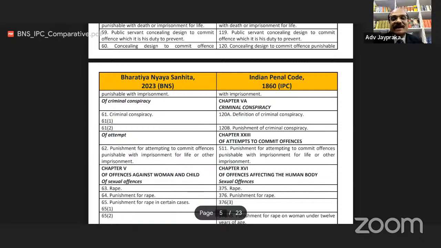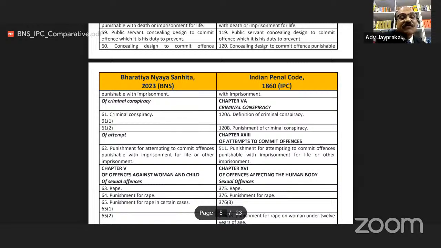Section 61, criminal conspiracy. Earlier this was section 120A, definition of criminal conspiracy, and 120B, punishment of criminal conspiracy. But now in BNS, criminal conspiracy definition is given in 61(1) and punishment is given in 61(2). So remember, criminal conspiracy is now section 61, which was earlier 120A and 120B.